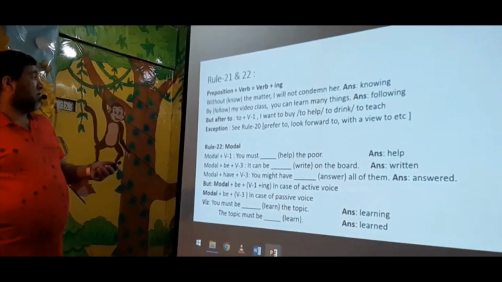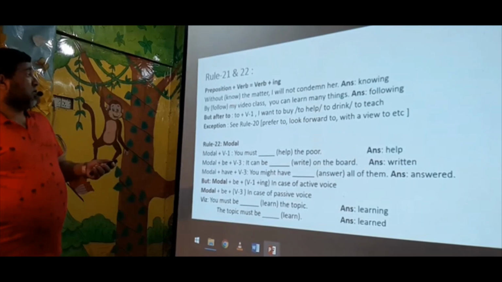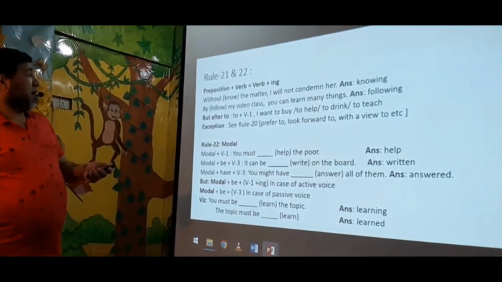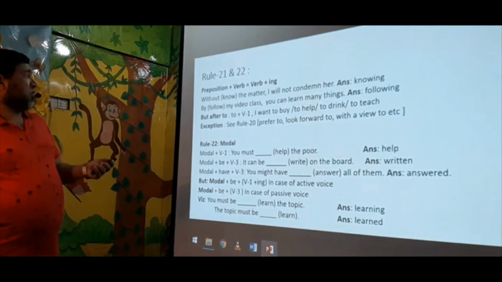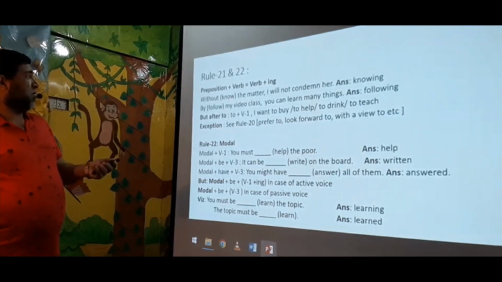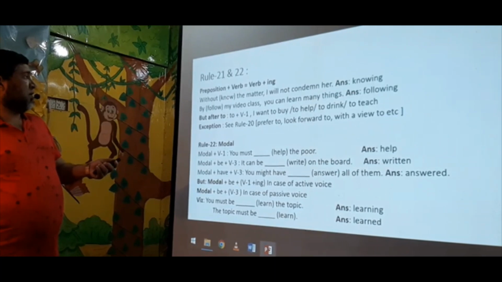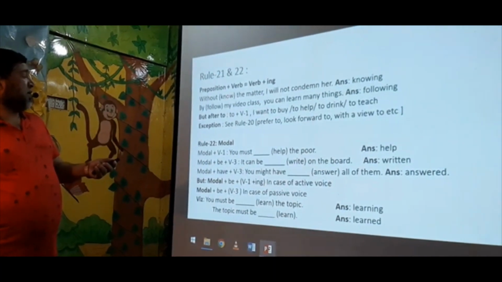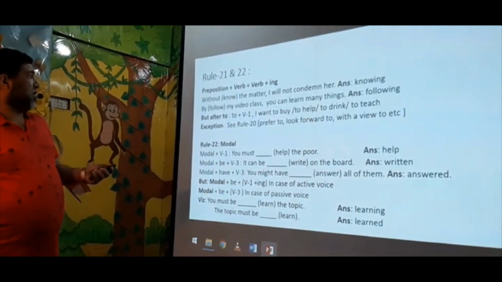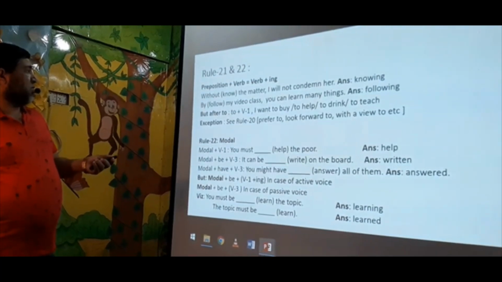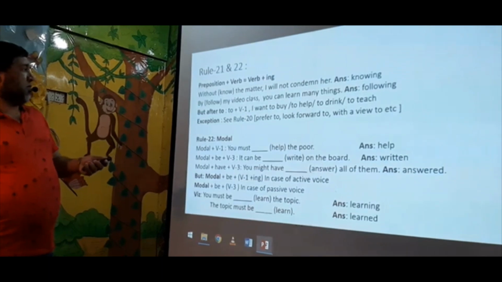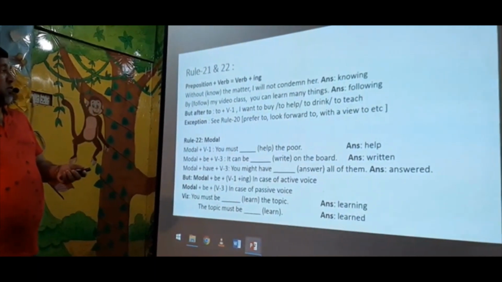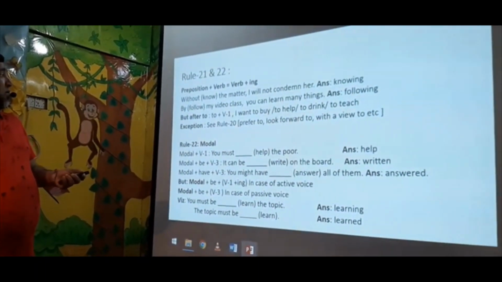So what is it? Without know the matter, I will not condemn her. So the answer will be knowing, because "without" is a preposition and after that there is a verb. So we have added ing with the verb: knowing. By follow: "by" is a preposition, and there is "follow". So what will it be? There will also be ing: by following. By following my video class, you can learn many things.